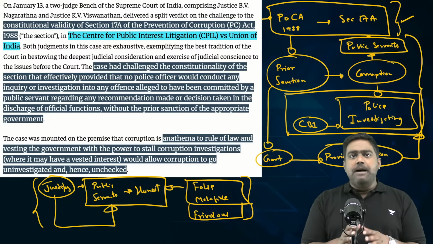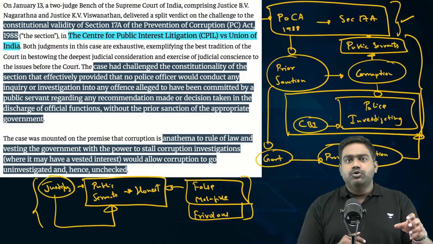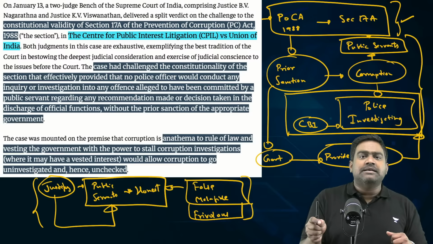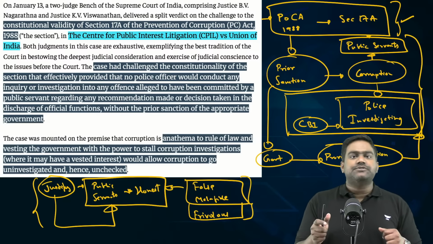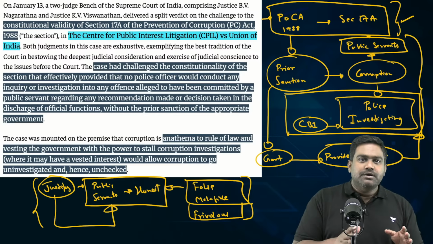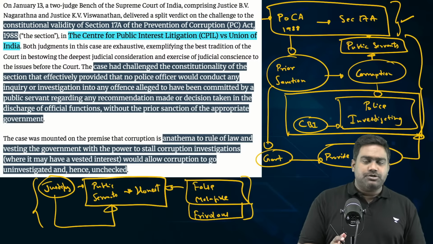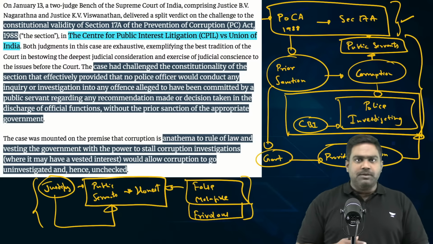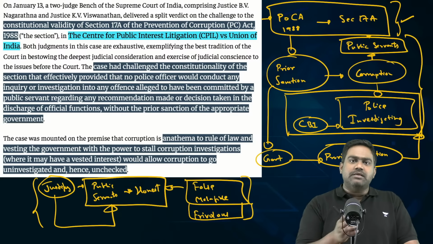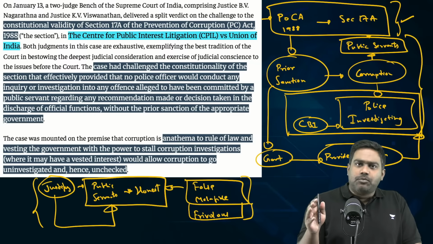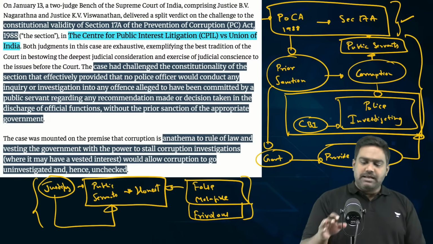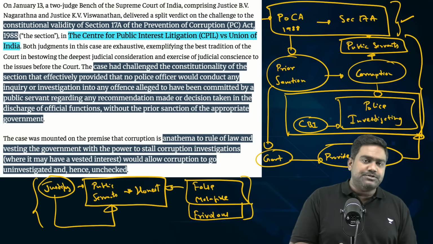So there needs to be a balance between accountability to tackle corruption on one side, and at the same time ensure that honest public servants are protected from false cases. So government says this provision strikes that balance by providing for prior sanction, where the government decides whether sanction should be provided or not. It apparently makes a balance between the need for accountability and the need for protecting honest civil servants. But however, this matter has come up in front of the court several times.